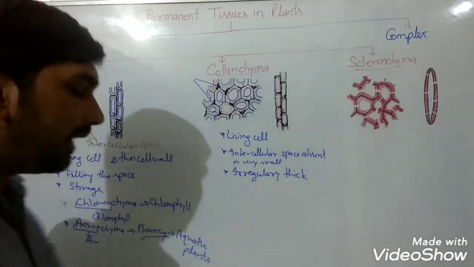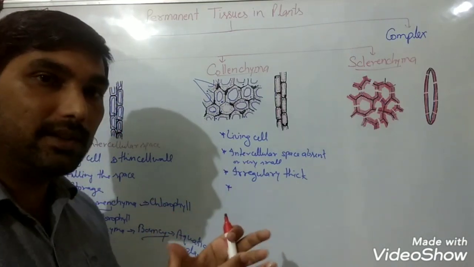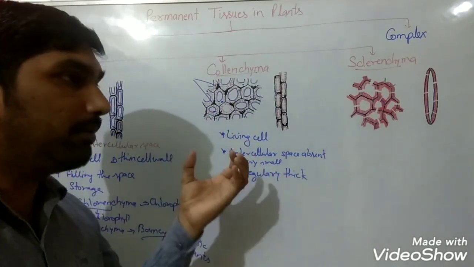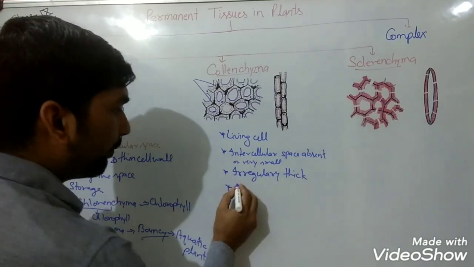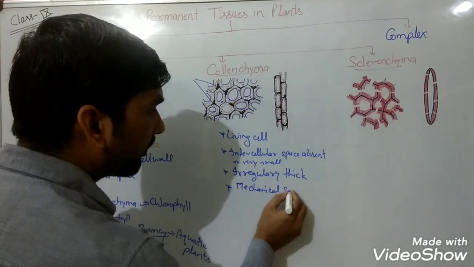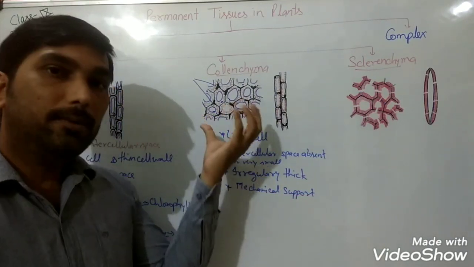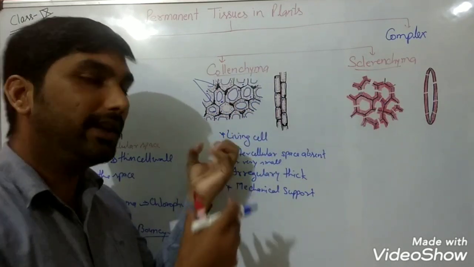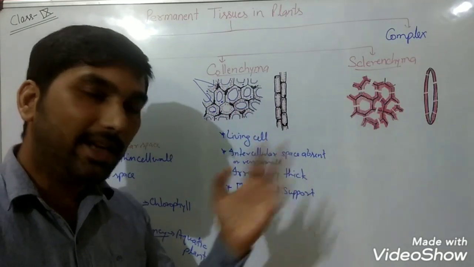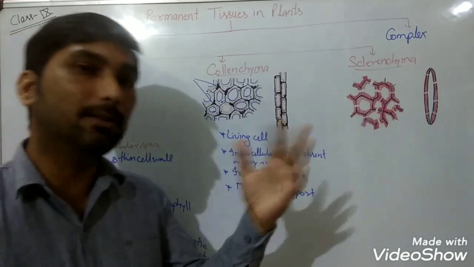They are also living cells, and where are they present? In the branches, in the veins of the leaves or in the stem, and their function is to provide mechanical support. Because of the irregular thickness in their cell wall, they support the plant when the air is blowing there and the branches are moving or a leaf is going to bend somewhere.